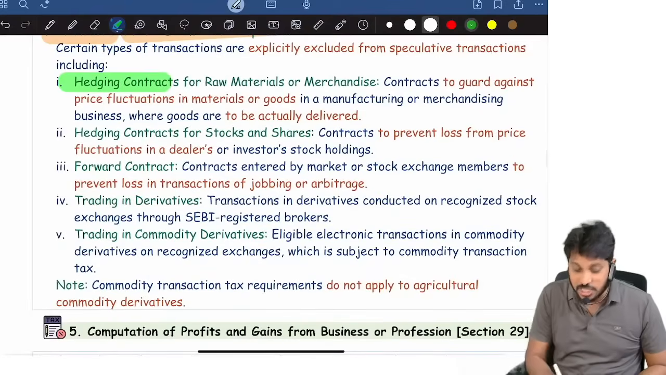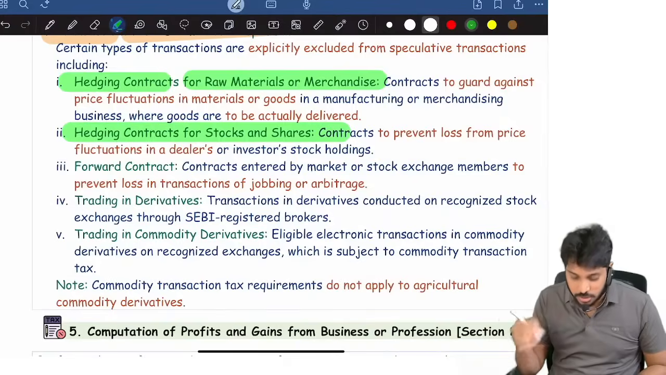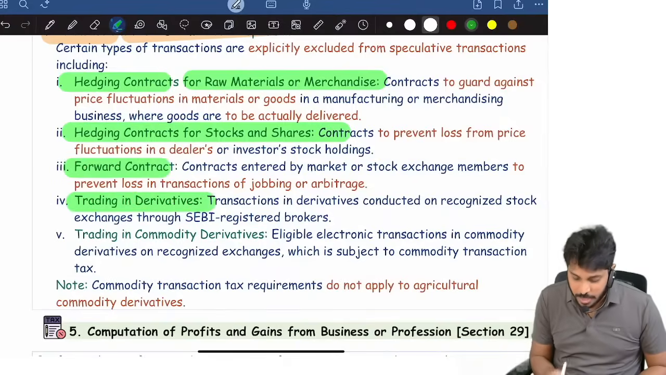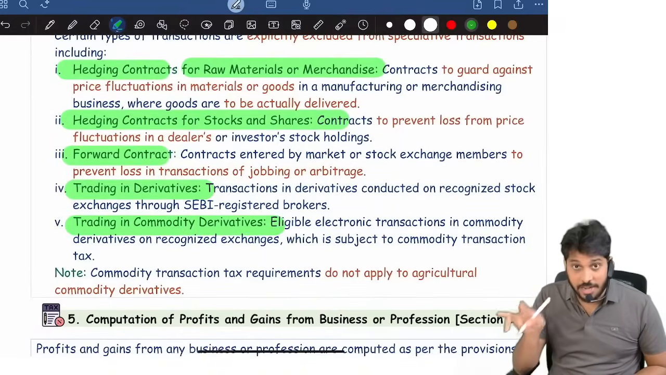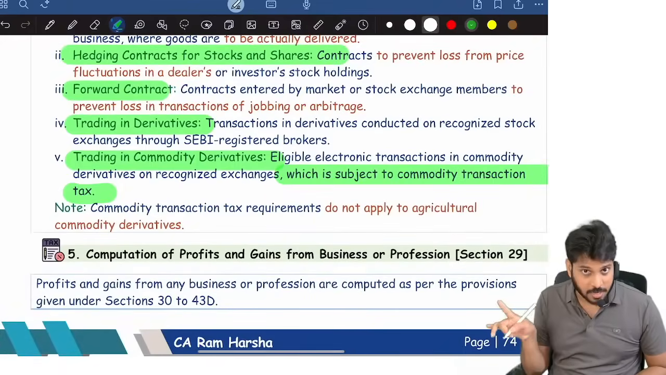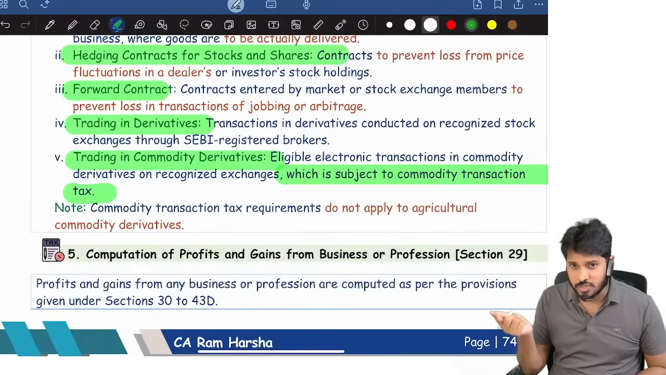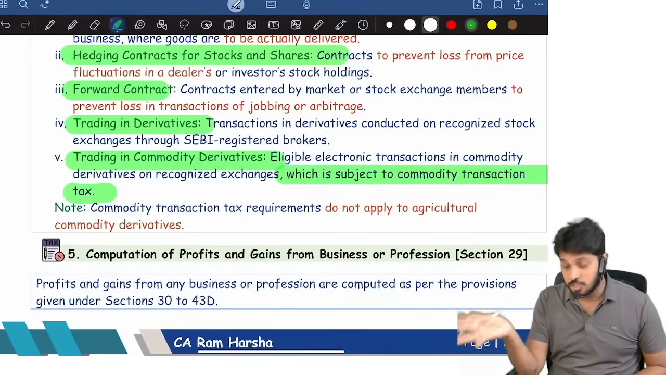These transactions: hedging contracts, not a speculation. Hedging contract for raw material stocks, not a speculation. Forward contract. Trading in derivatives like futures and options. Trading in commodity derivatives, that is also not a speculation, provided CTT is applicable. If CTT is not applicable to a commodity derivative, then that is treated as a speculation. If CTT is applicable to a commodity transaction, then it is not a speculation.